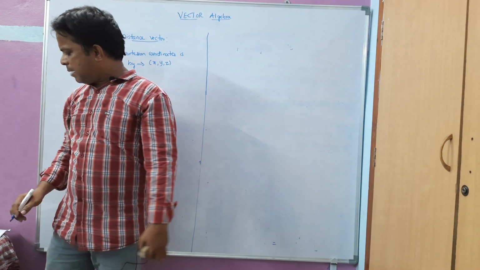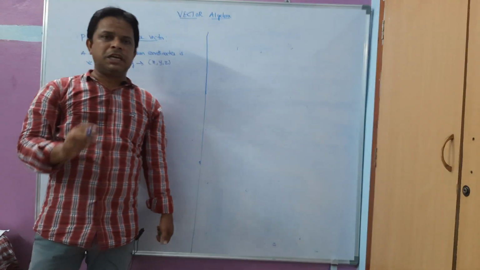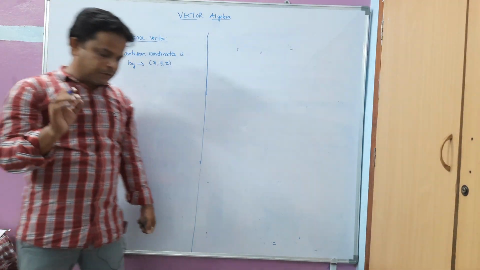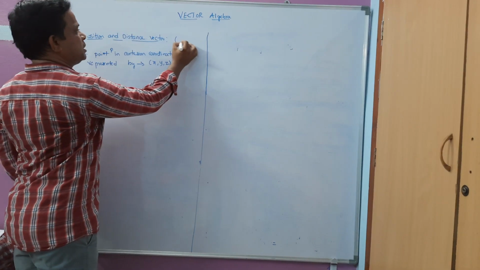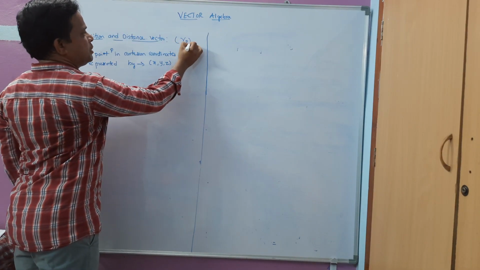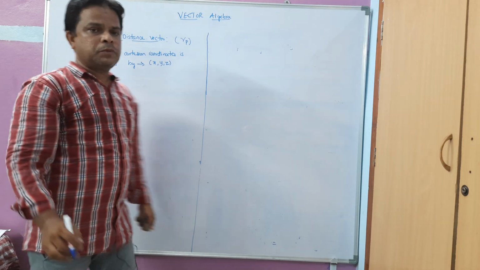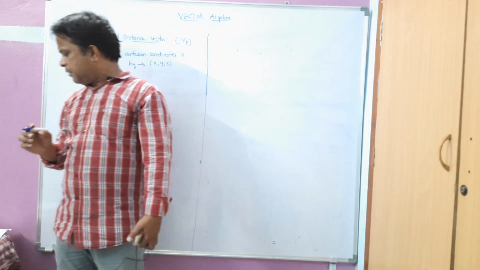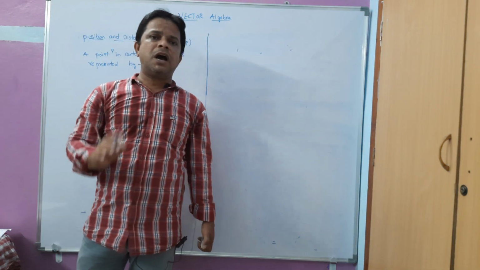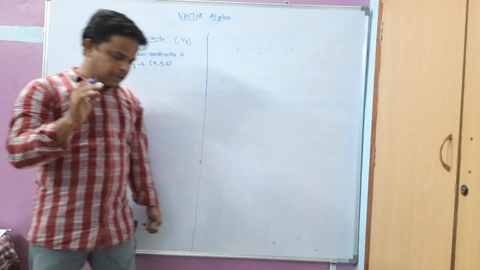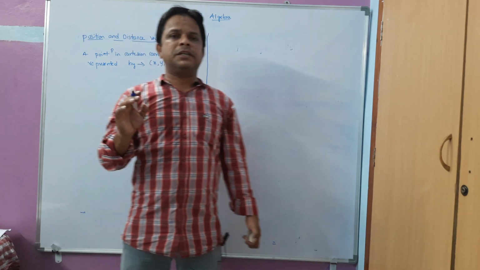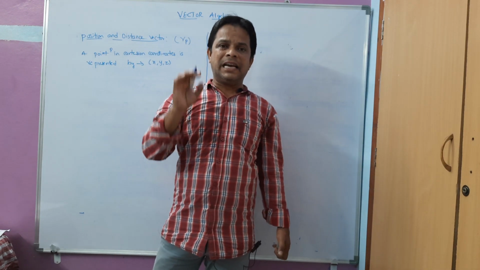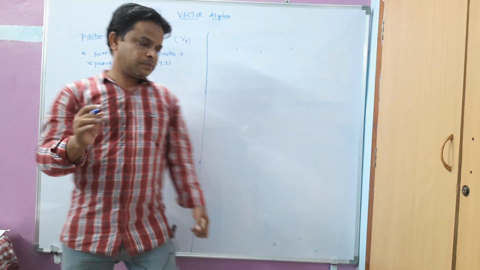Now I am going to define the vector here. The position vector is denoted with r suffix p. So this position vector is also known as the radius vector, defined as directed from the origin. Actually it is a radius vector which is directed from the origin.